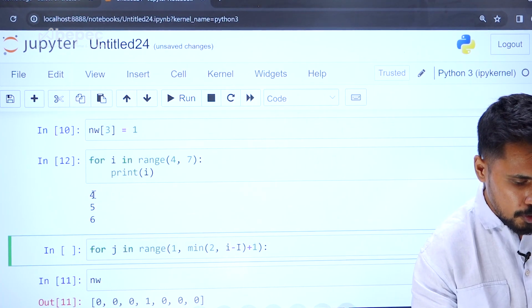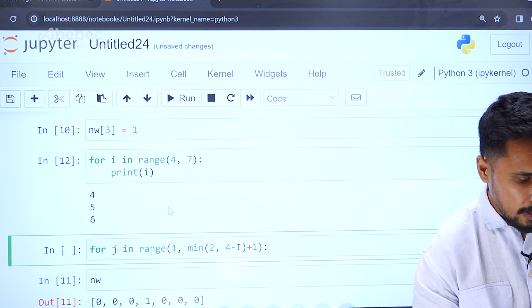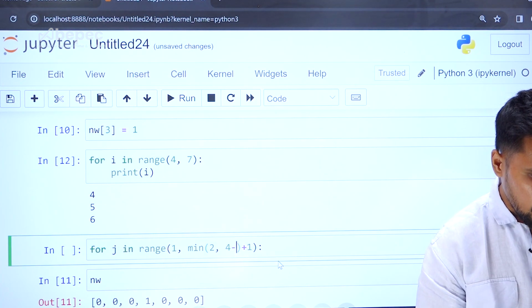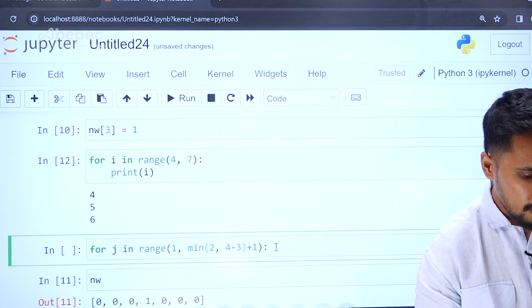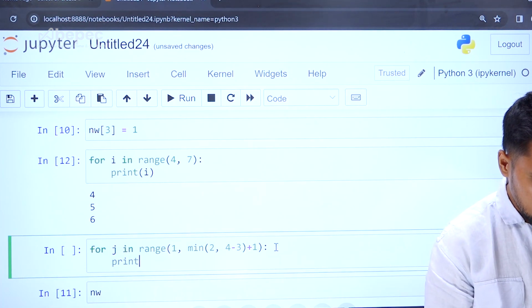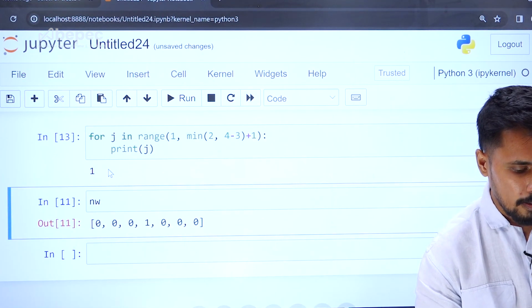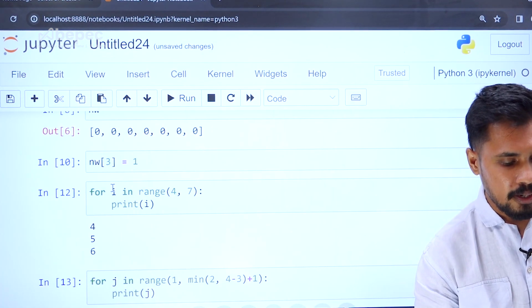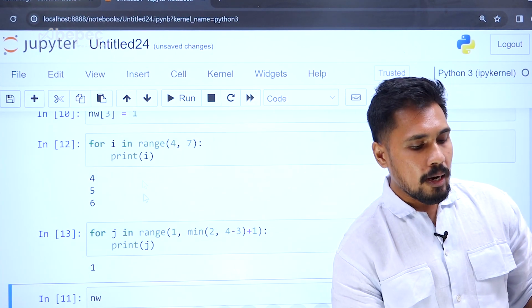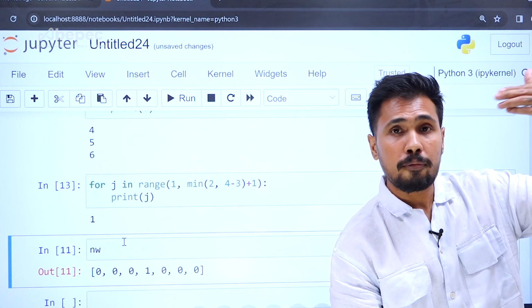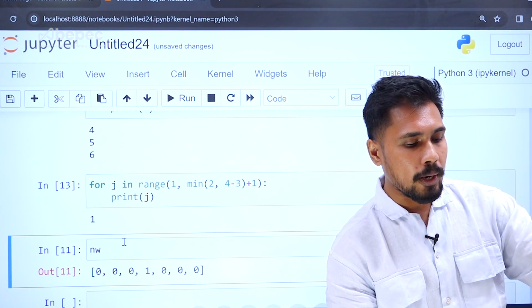The first position of i is going to be 4, and the second position of i is going to start from your third position. Then I'm saying print of j, so now it's going to be 1. For the very first time, when your i value is 4, for your fourth stone position, the j value is going to be 1.